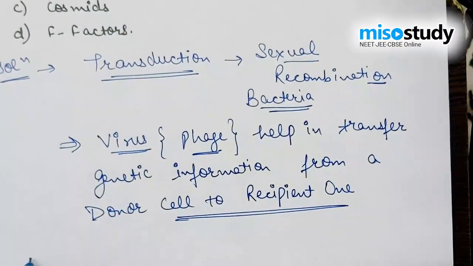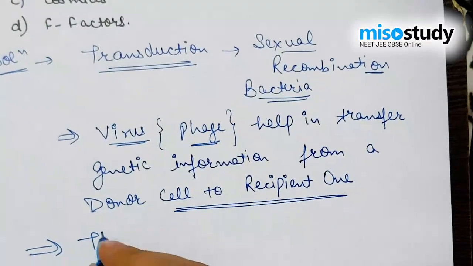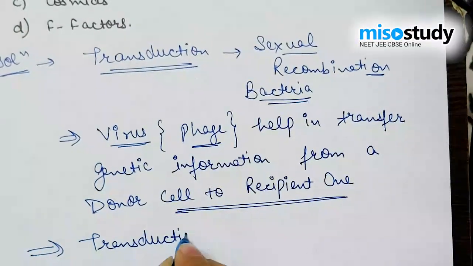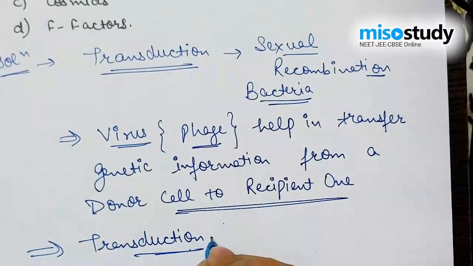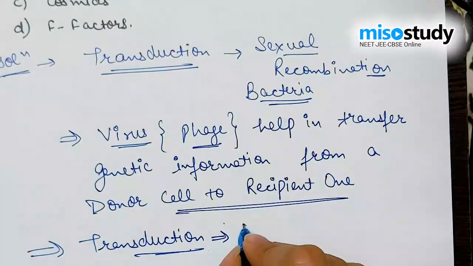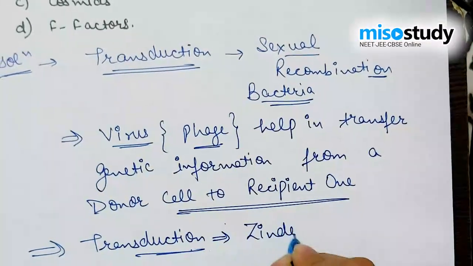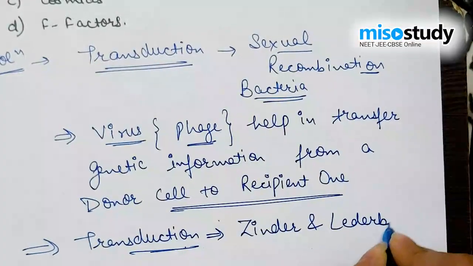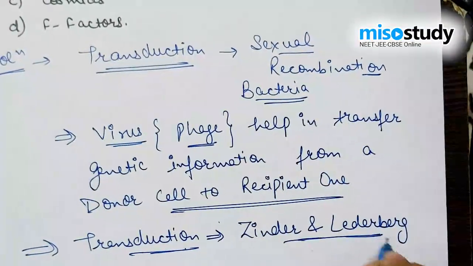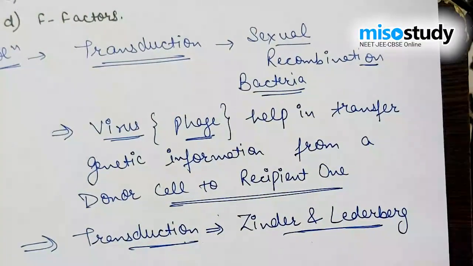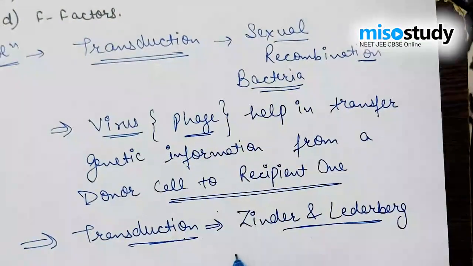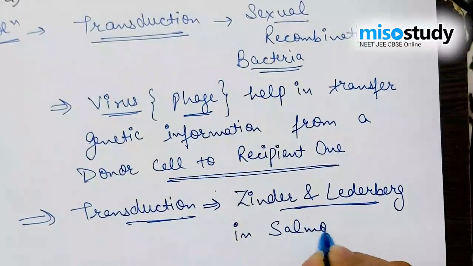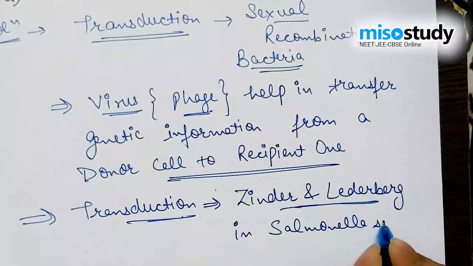The process of transduction was given by the scientists named Zinder and Lederberg, discovered in Salmonella species.